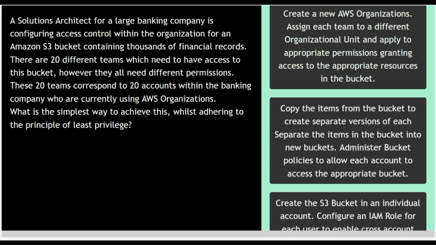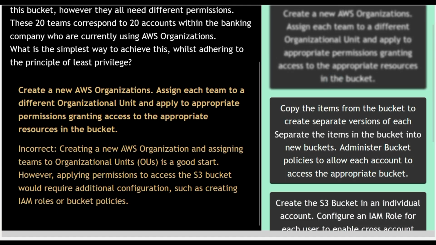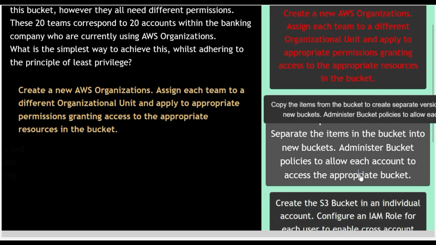Time up. Now let us analyze the answers. Option 1, create a new AWS Organizations, assign each team to a different organizational unit and apply the appropriate permissions, granting access to the appropriate resources in the bucket. This option is highly incorrect because creating a new AWS organization and assigning teams to organizational units is a good start. However, applying permissions to access the S3 bucket would require additional configurations such as creating IAM roles or bucket policies, right? So option number 1 is the wrong answer.